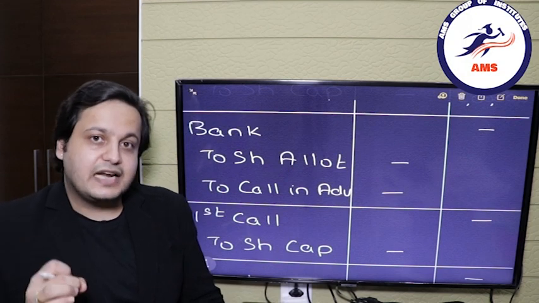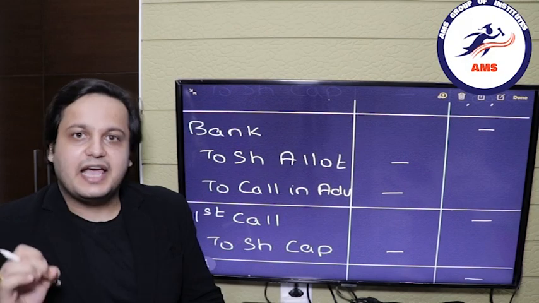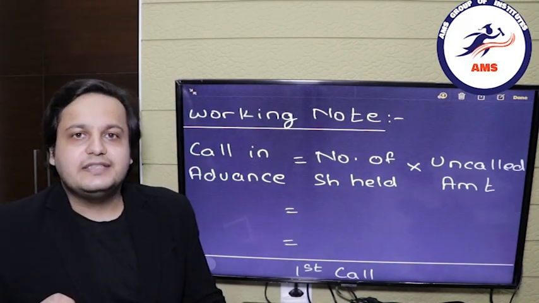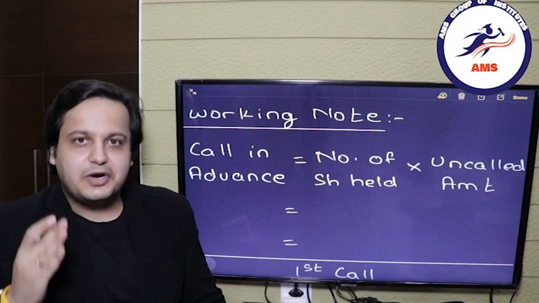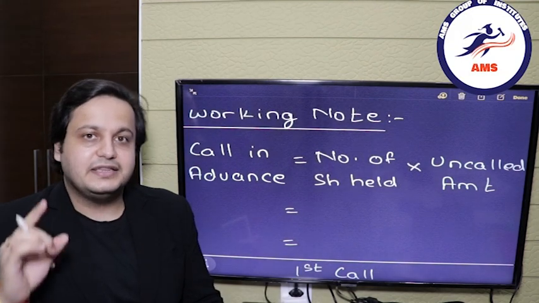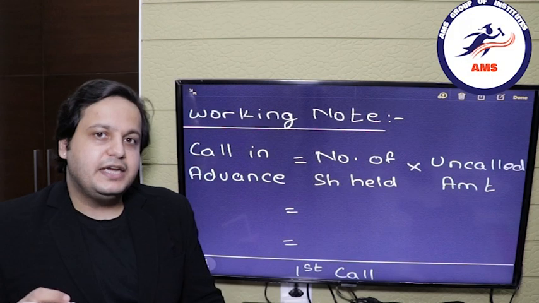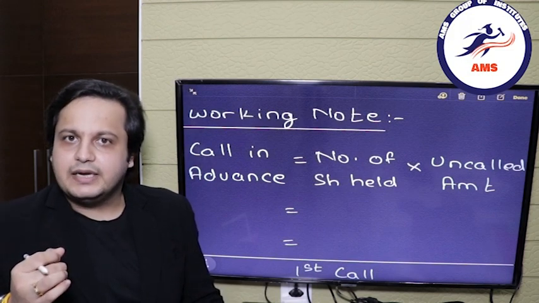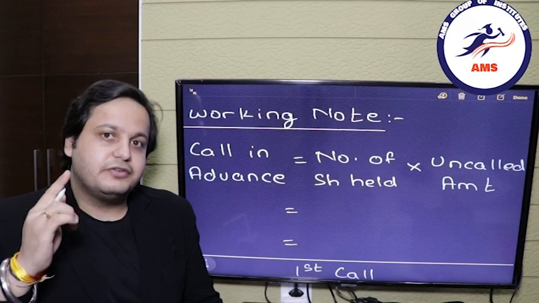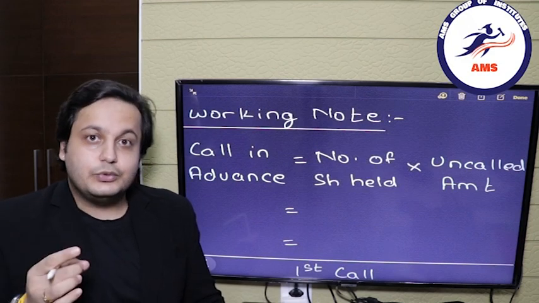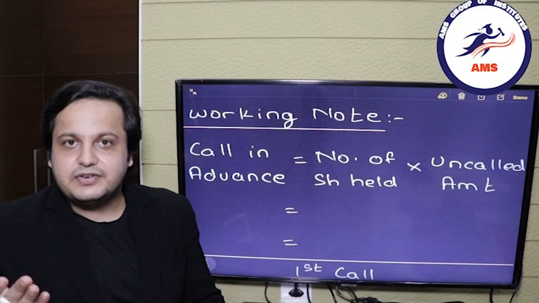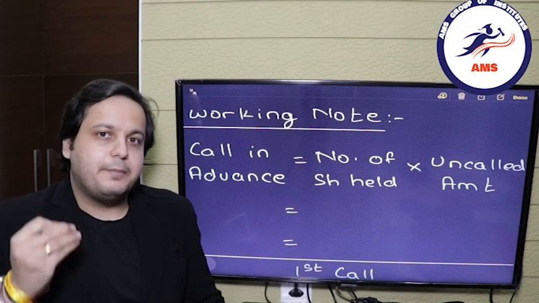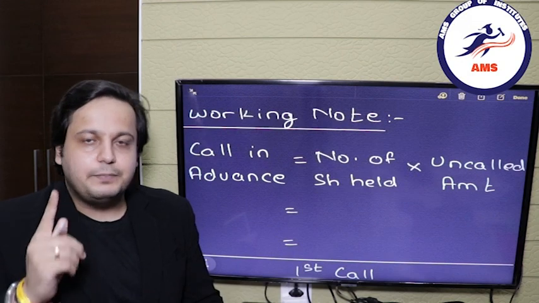Firstly let's calculate how much extra money we have received. So let's go to the working note. The formula is, as you can see on the screen behind me, the number of shares held multiplied by the uncalled amount. Now mind you, we are at allotment. We have capitalized the allotment money. That means we have called for the allotment money. So the extra amount which is left is the first call and the second and final call, which combined together is 5 rupees.